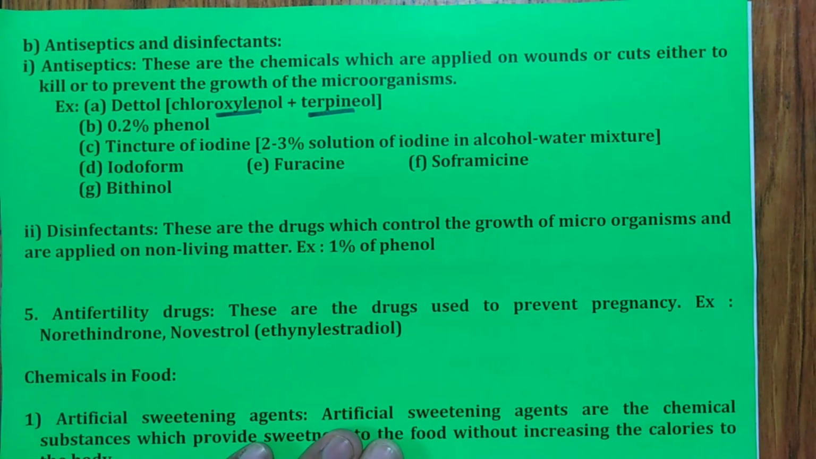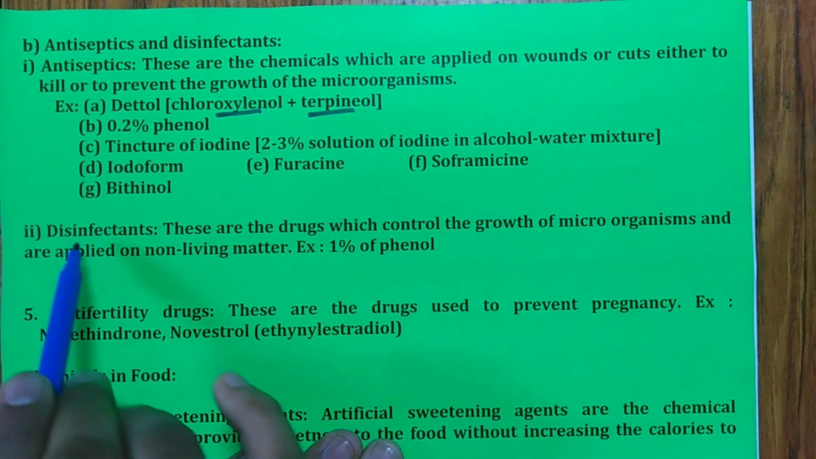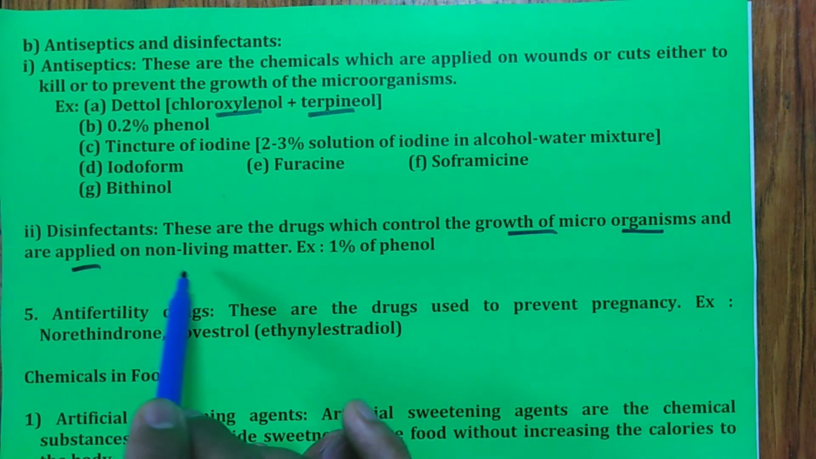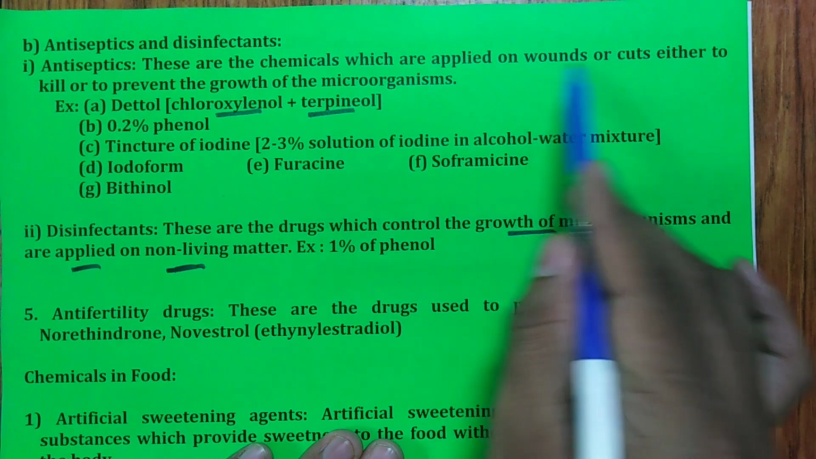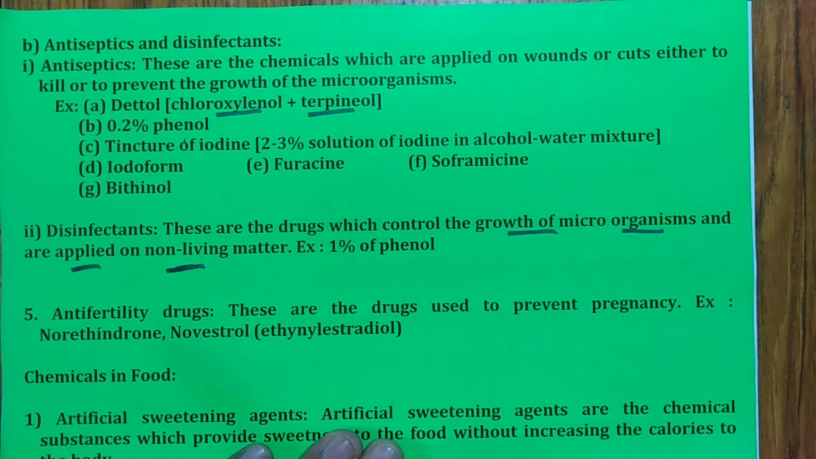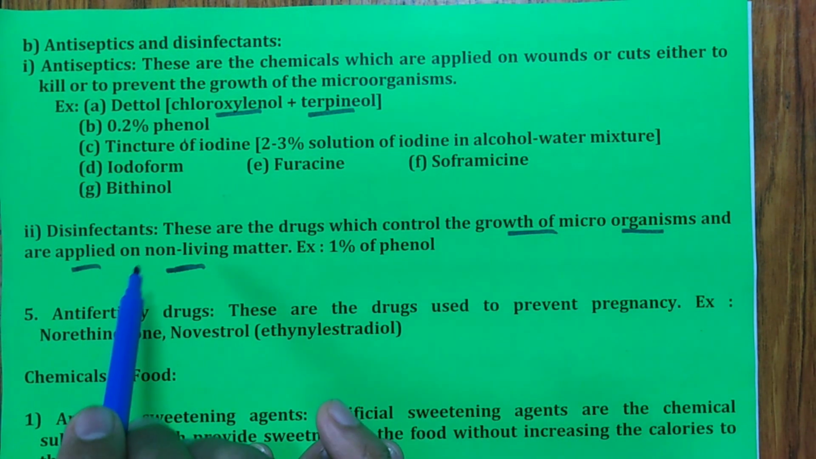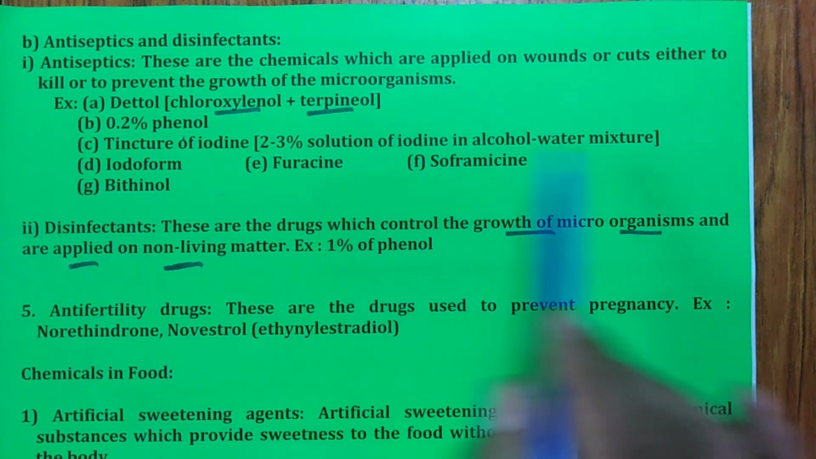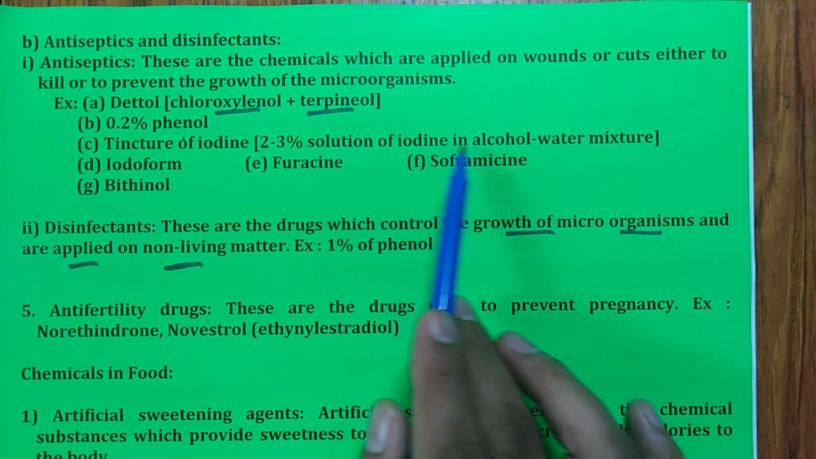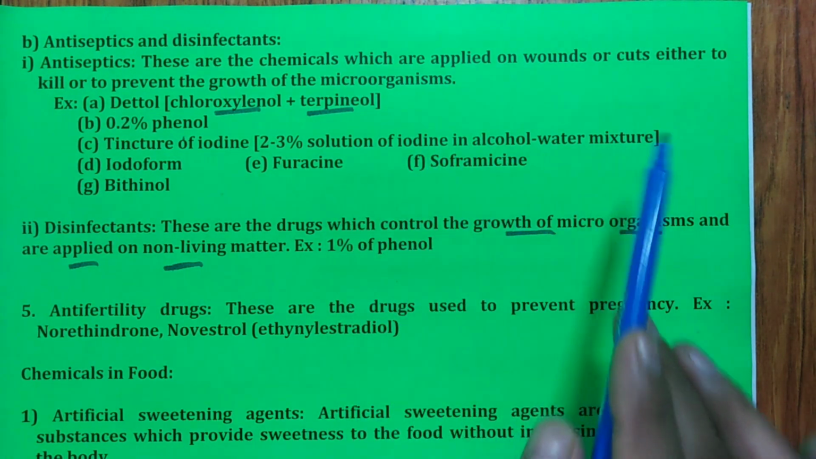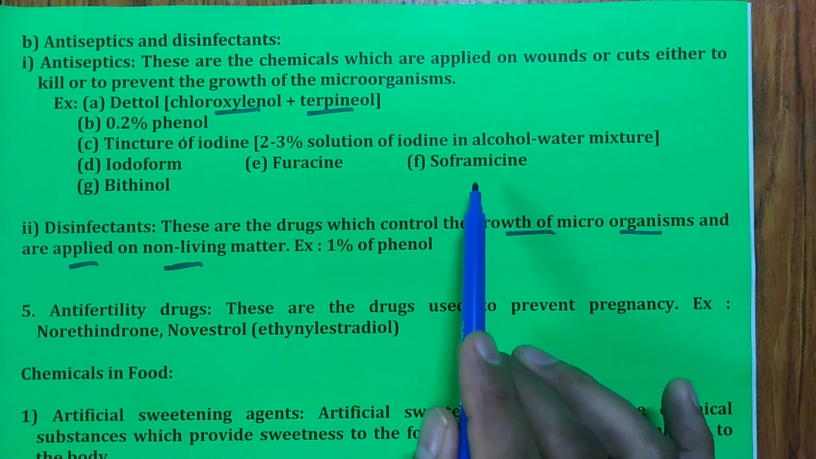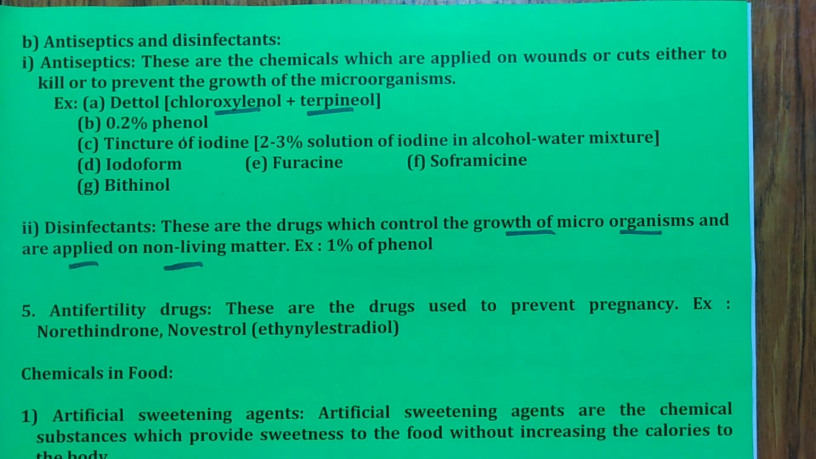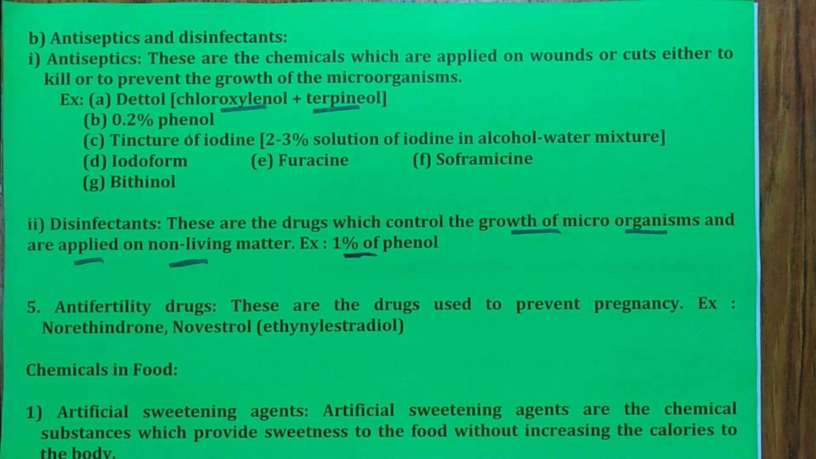Second one, 0.2% phenol. See, 1% phenol acts as a disinfectant, which controls the growth of microorganisms on non-living tissues. Antiseptics are for living tissues: 0.2% phenol. Disinfectant is for non-living tissues: 1% phenol. Remember that. Then tincture of iodine, remember this combination, a 2 to 3% solution of iodine in alcohol plus water mixture. Very important: iodoform, furacin, soframycin, bithionol, all these are examples of antiseptics. Then disinfectants, one example you remember, 1% phenol.